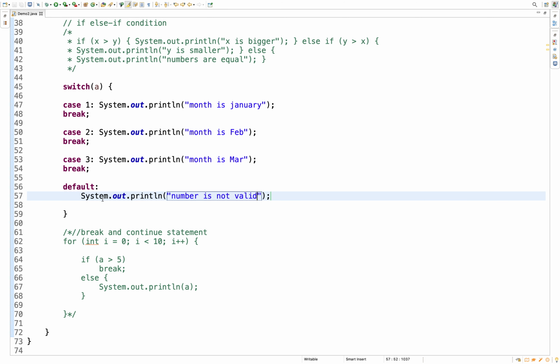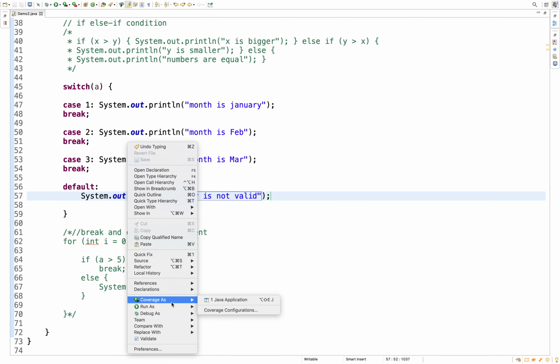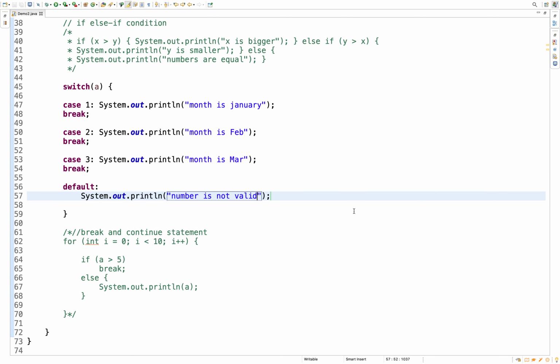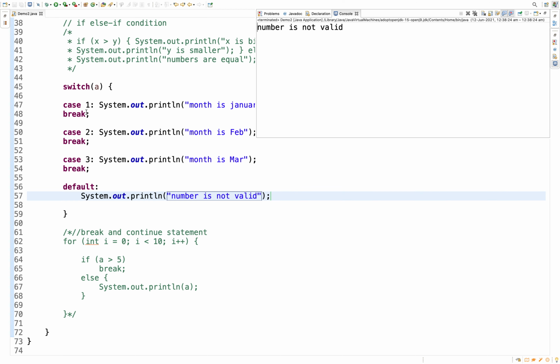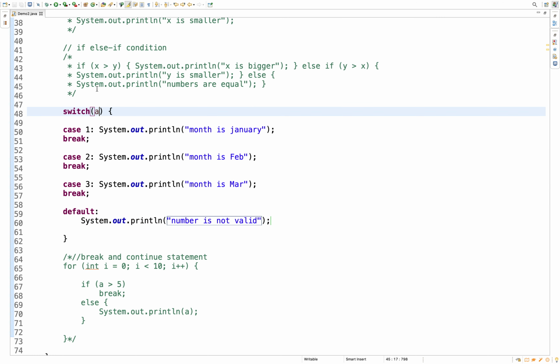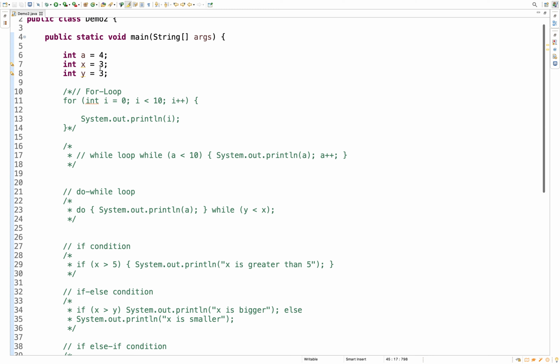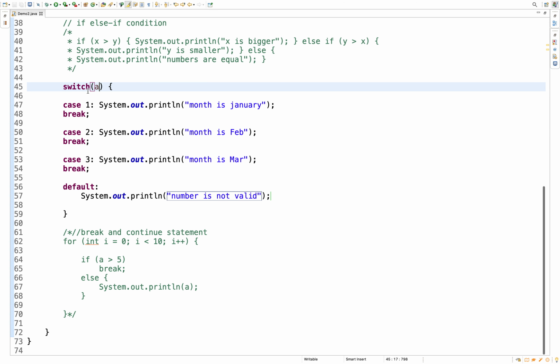Let's try to run this program and see the output. See here, we are passing 4, a is 4, value is 4, none of the cases is matching, so it will go to the default statement.